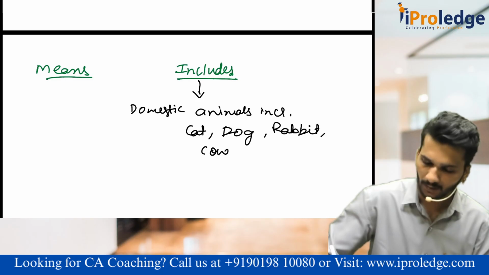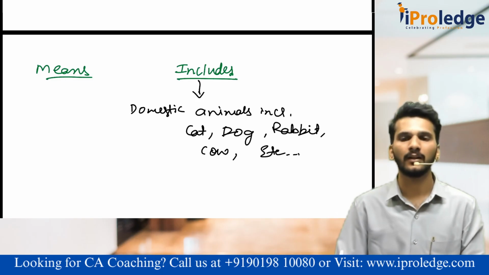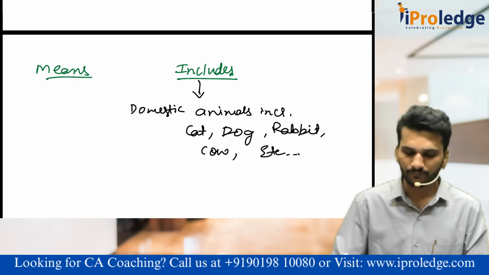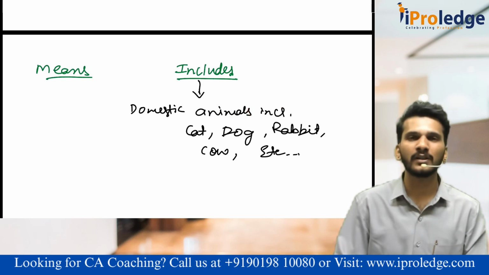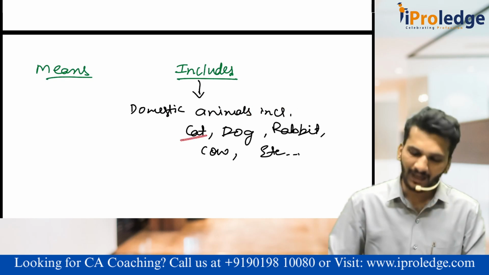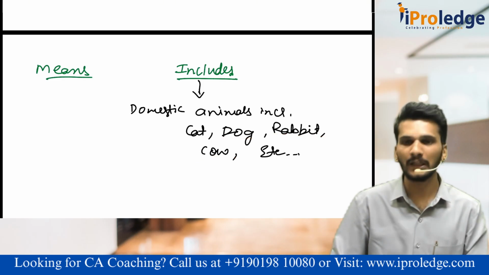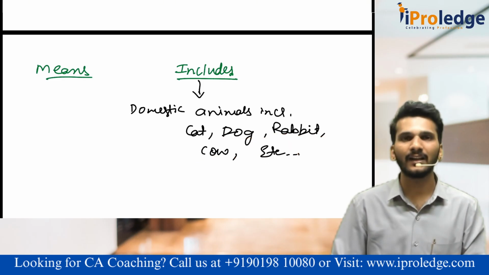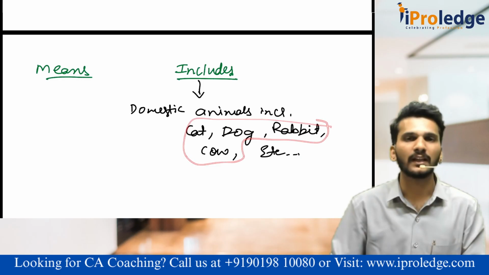Maybe cow, maybe etc. The word used here is "includes". What? Cat is also a domestic animal, dog is also a domestic animal, rabbit is also a domestic animal, cow is also a domestic animal, etc. Etc. means that domestic animals does not only mean these four things.